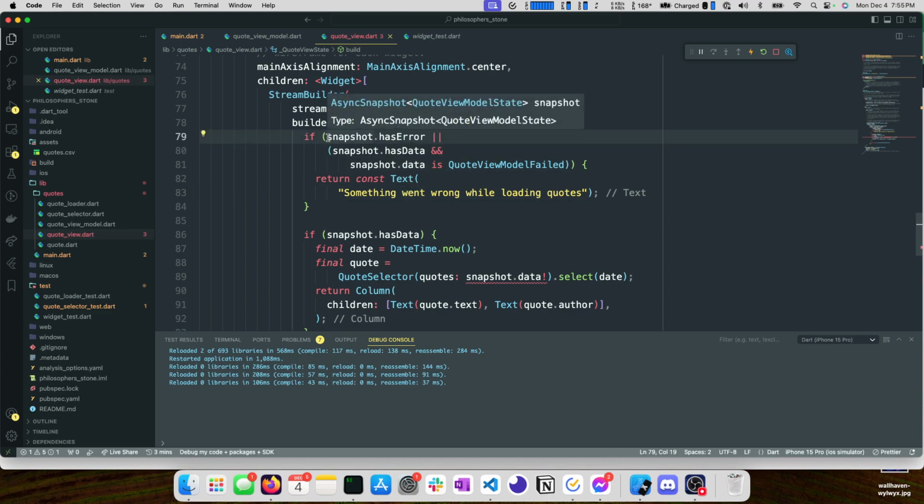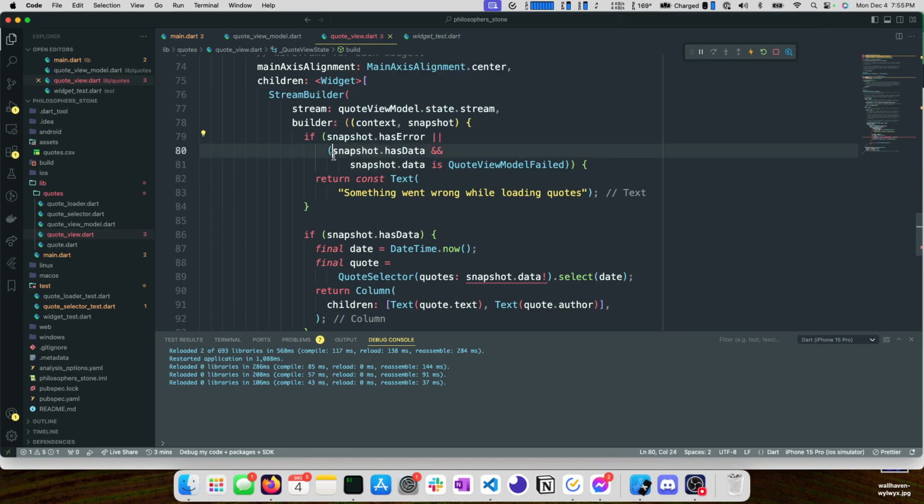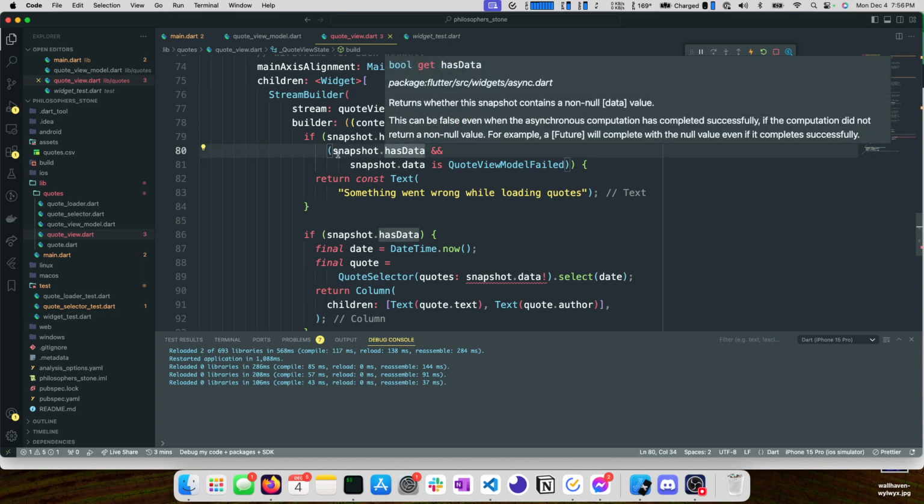There are two different error types, right? Our stream could error, or our stream could execute successfully, but the result of that stream have an error state.